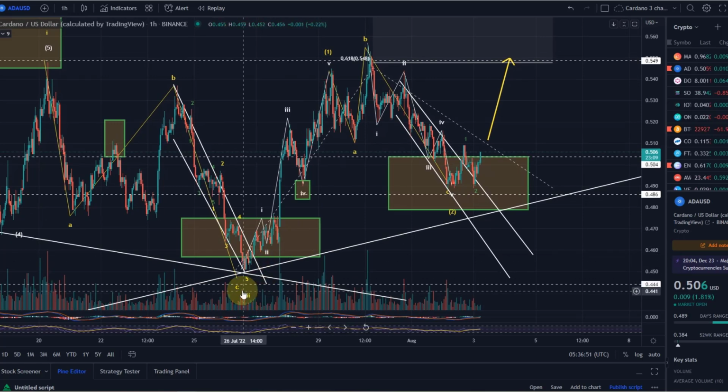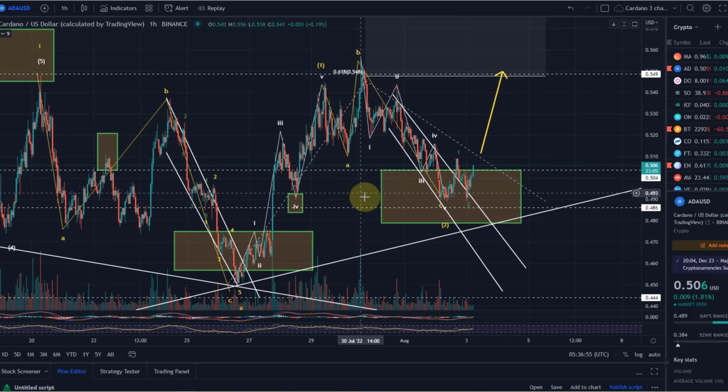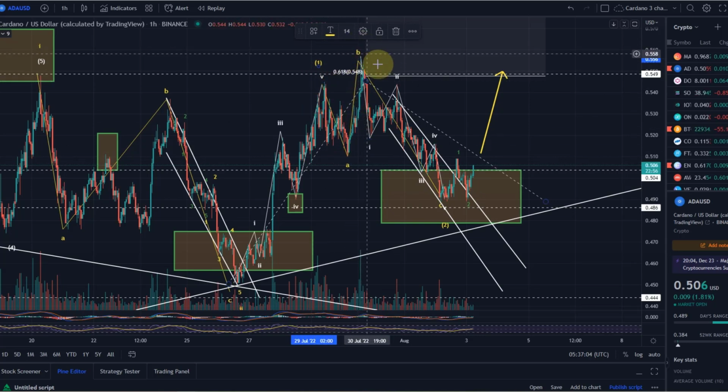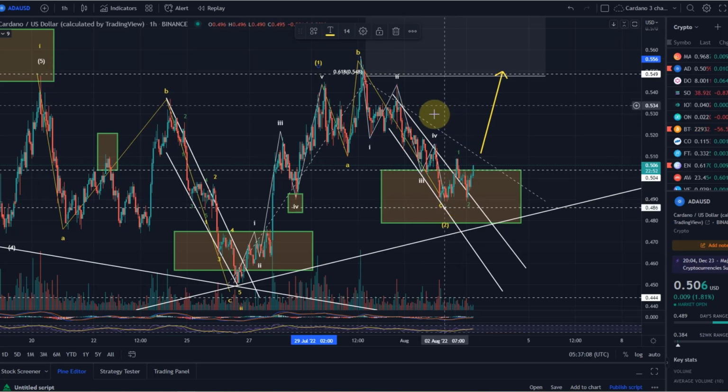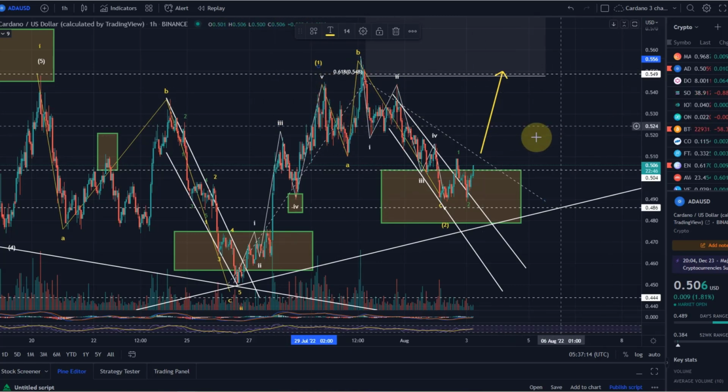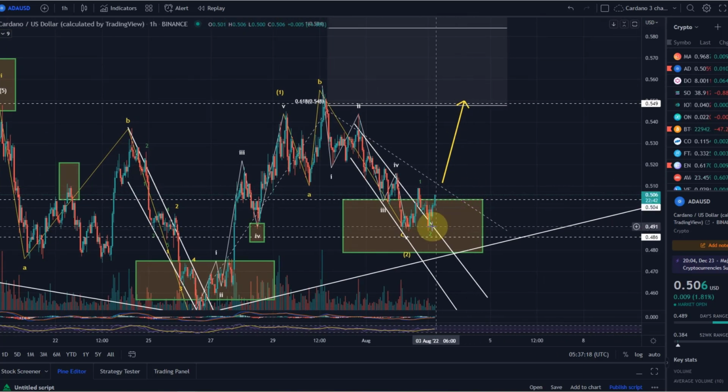As I said, we can assume that a wave 1 was complete. Here I've got a little bit of a different wave count to Bitcoin, where with Bitcoin I've got this wave 1 up here. But I think it works quite well here with this wave A down, the overshooting wave B, and the wave C down. I mentioned in the Bitcoin video that I might have to adjust the Bitcoin wave count to this as well. But for now, we are breaking out, following ETH pretty much as expected, out of this reversal area.